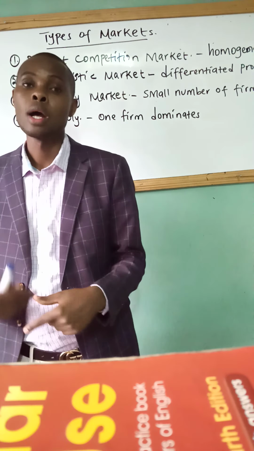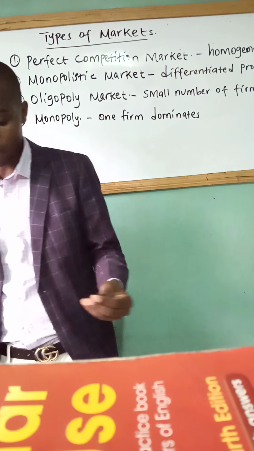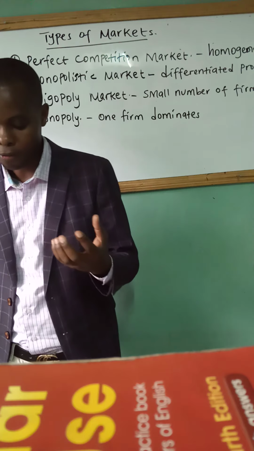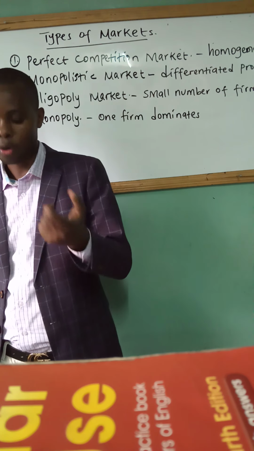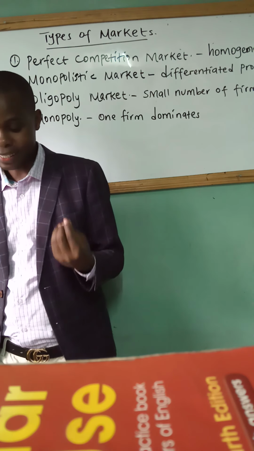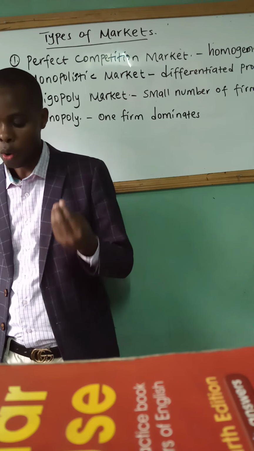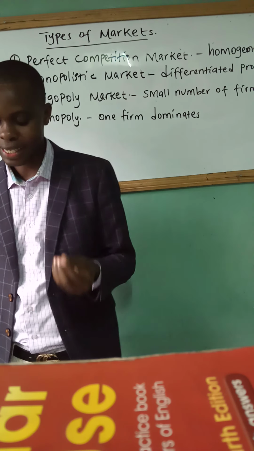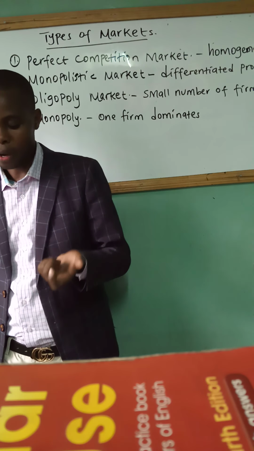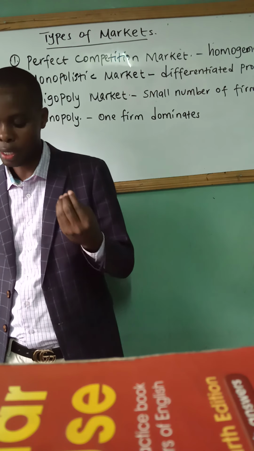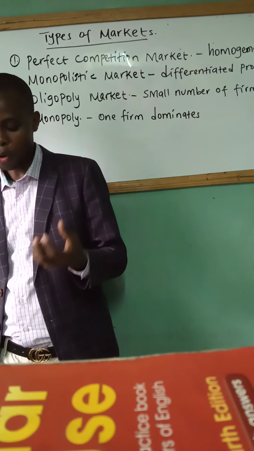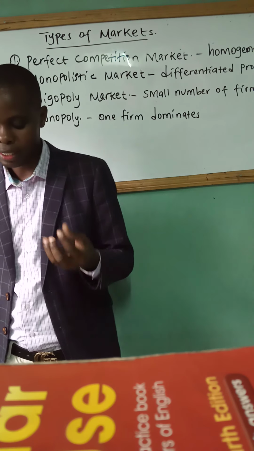That's an assumption. So in a nutshell, or in summary, a perfect competition describes a market structure where a large number of small firms compete against each other with homogeneous products. Meanwhile, monopolistic competition refers to a market structure where a large number of small firms compete against each other with differentiated products. And an oligopoly describes a market structure where a small number of firms compete against each other. And then a monopoly refers to a market structure where a single firm controls the entire market.